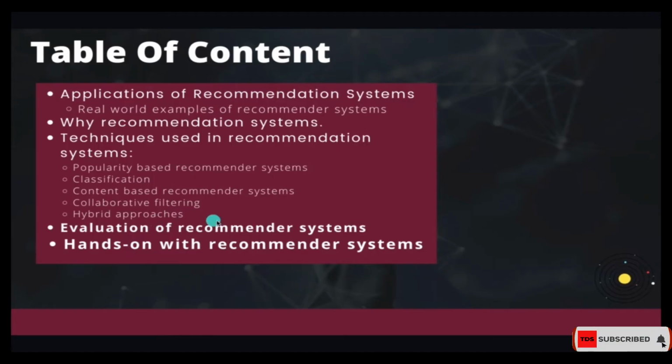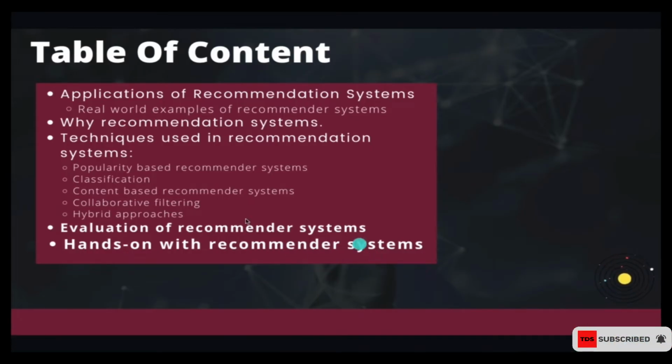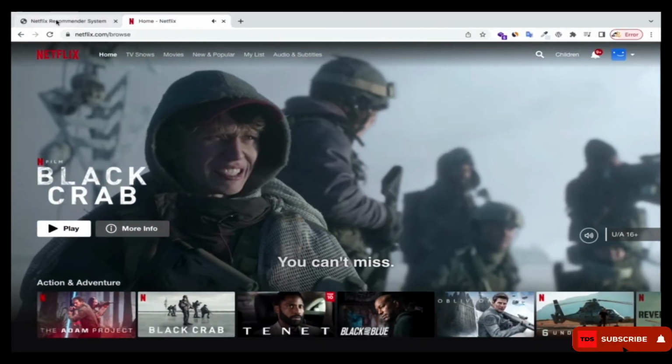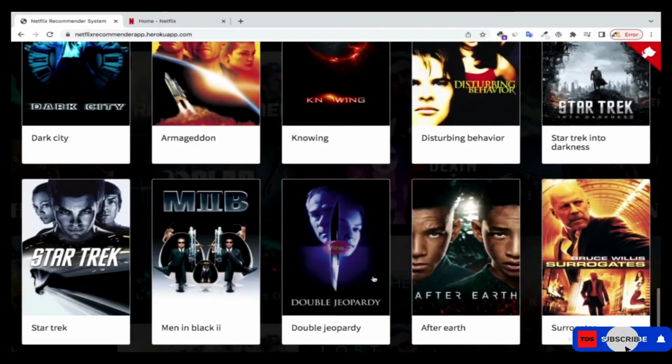Then we're going to see how we evaluate the recommendation systems. After the recommendation systems have been built, we're going to see how they are evaluated, and then we're going to have hands-on work with them. For every recommendation system type that we discuss, we're going to see how it is done in the lab session, before finally we go to our final projects and build our own recommendation system like the Netflix one I showed you earlier on.